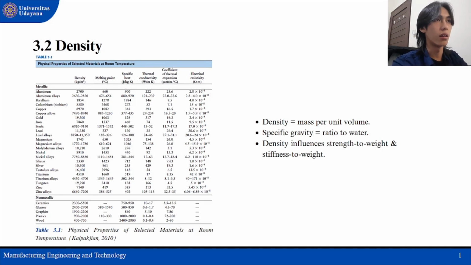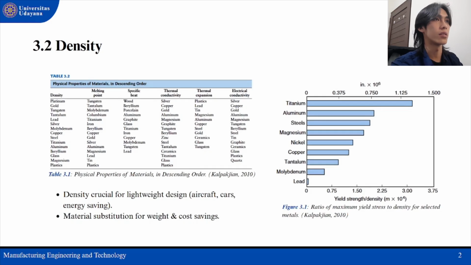So you can see on this table 3.1, they have material density, like you can see the number of density from the material, metallic and non-metallic. So the next is steel density. We have table 3.2.